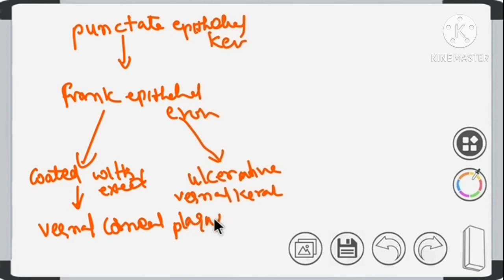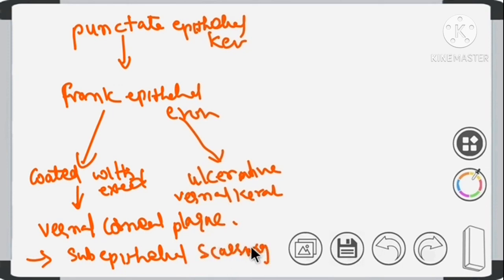Other signs include subepithelial scarring in the cornea. And the last is pseudogerontoxin.